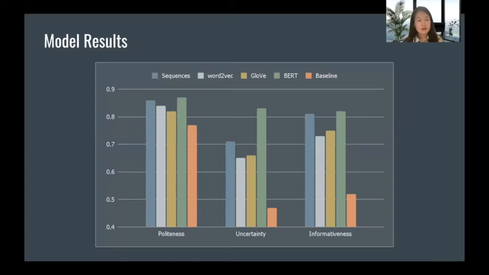And here shows our model results alongside the highest baseline, shown in the bar of orange. We can see that all models performed better than the baseline across all three features. The sequence model specifically performed well for politeness and informativeness, while the BERT model, which is the green bar here, performed the best across all three features.